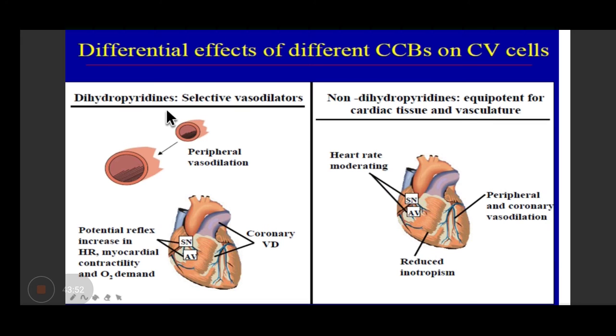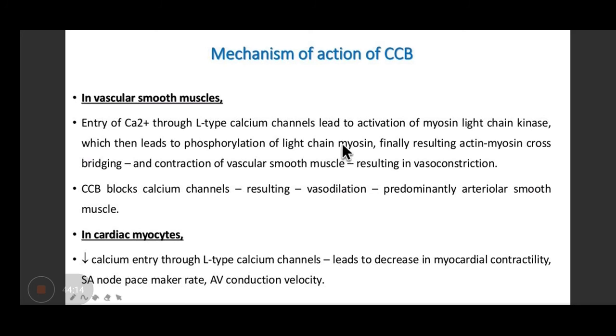So we have discussed that dihydropyridines are selective vasodilators. Non-dihydropyridines are equipotent for cardiac tissue as well as vasculature. So peripheral vasodilatation is because of dihydropyridines, while heart rate moderation and reduced inotropism are with non-dihydropyridines. I won't go into the mechanism. It is all clear that entry of calcium through the L-type calcium channel leads to contraction, you know that. I won't go into the detail.